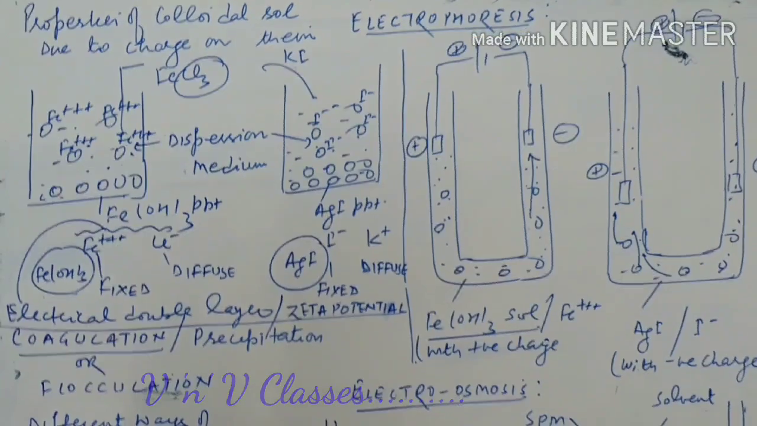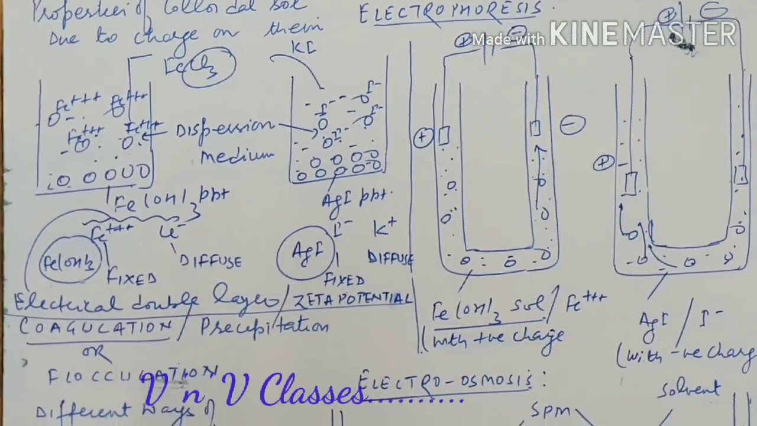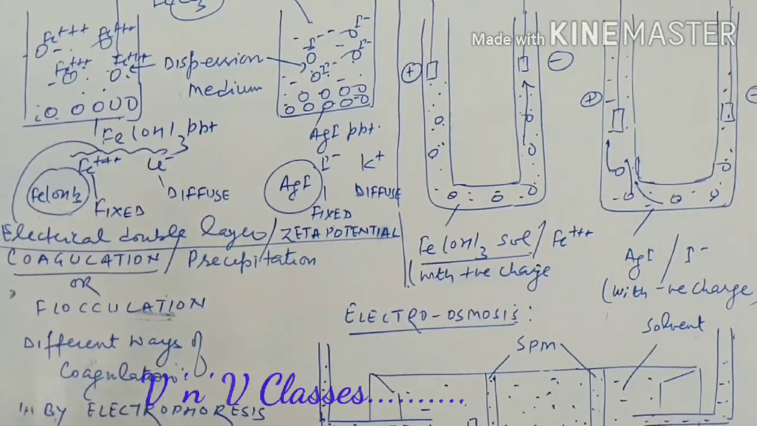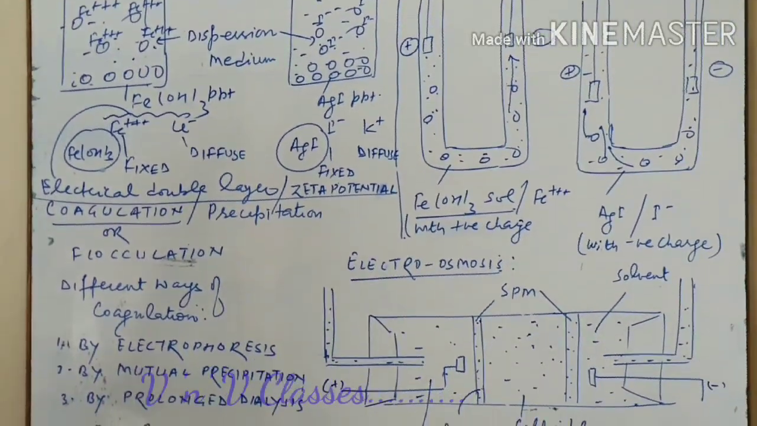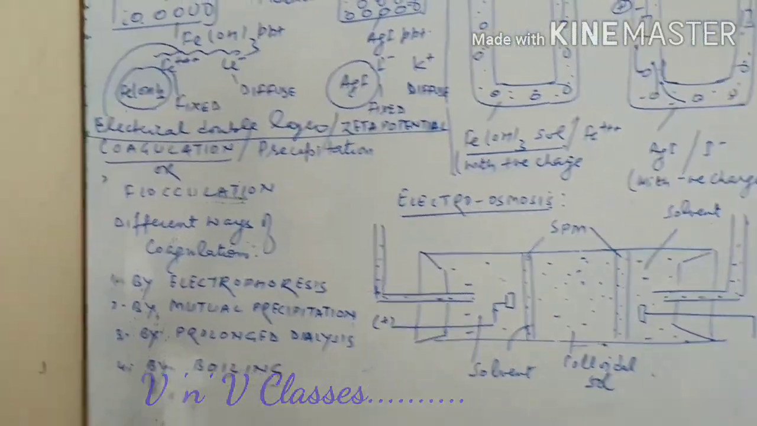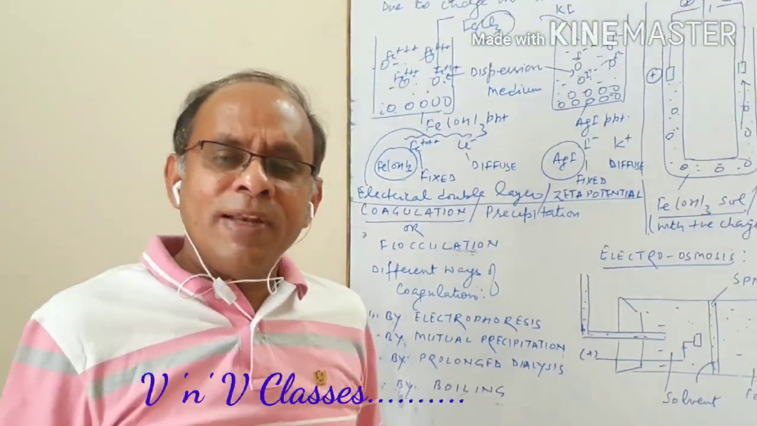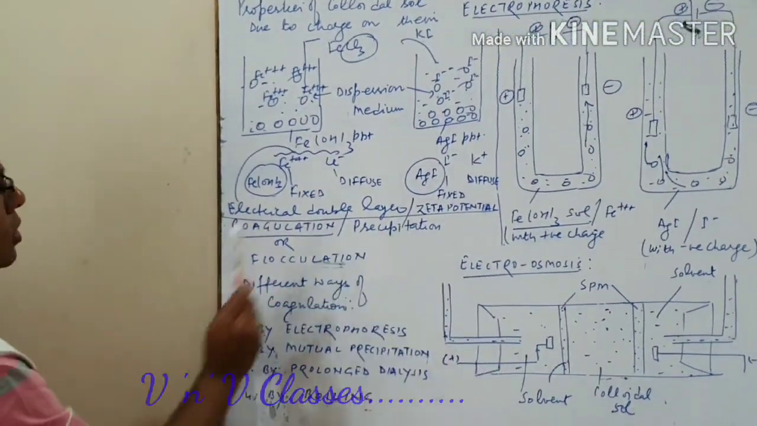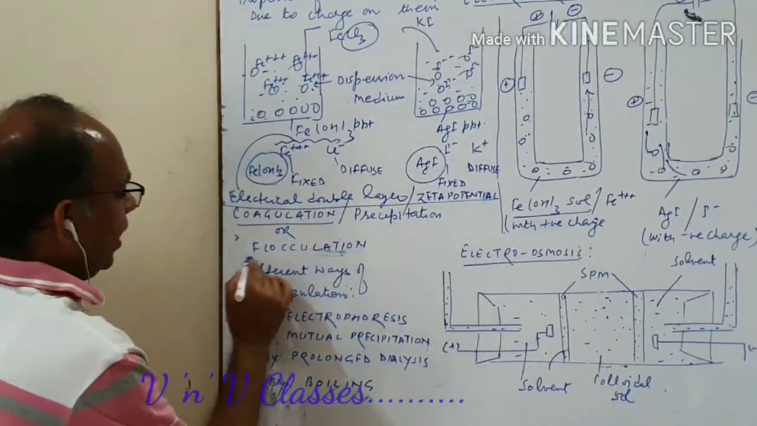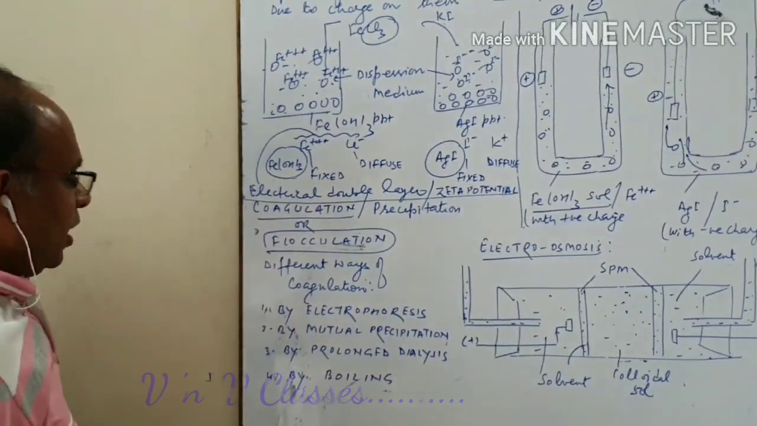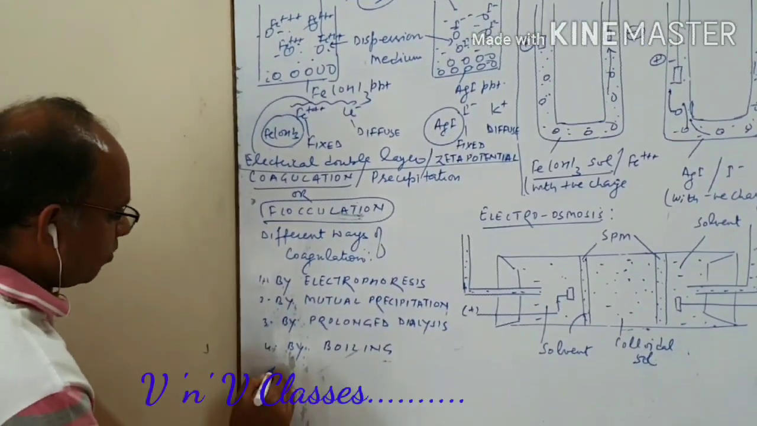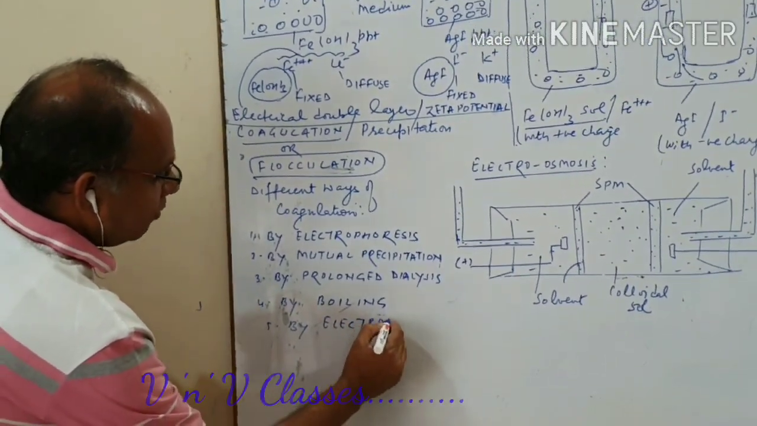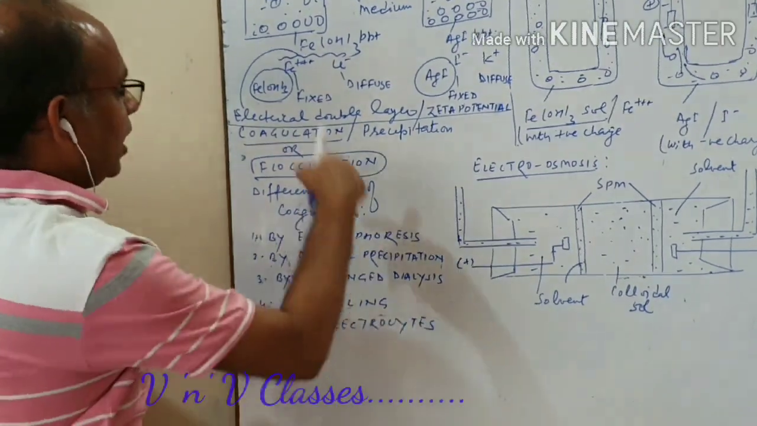But when this charge is removed, they get collected together and settle down at the bottom, and this phenomenon is called coagulation or precipitation. This can also be called flocculation when this process occurs partially. Now, how can this coagulation be done?